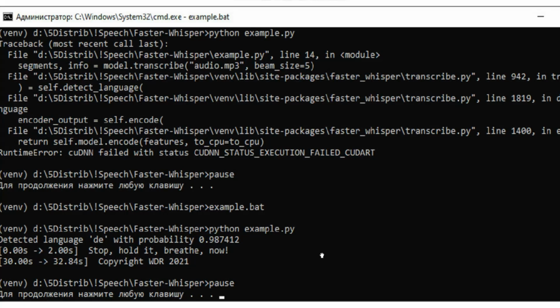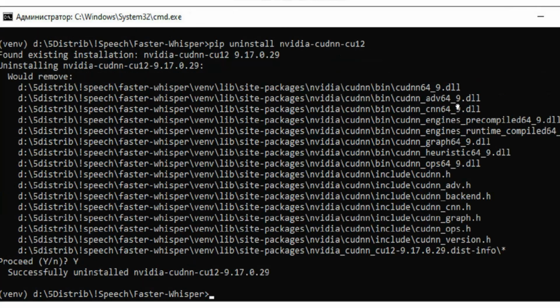Now the second part, how to recognize speech in real time. Since I copied the DLL libraries into the current folder, I decided to uninstall these large installed modules and ran the uninstall command on the first module and on the second.